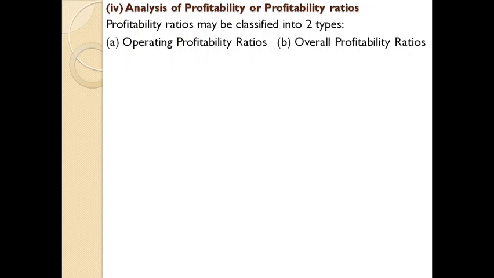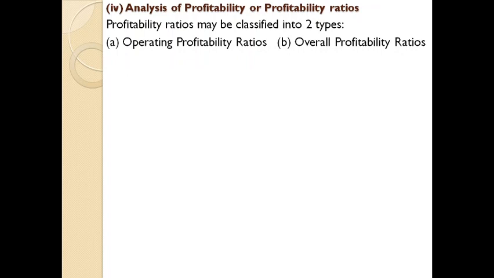Unlike that, overall profitability ratio considers profits on the basis of all those operations that may be directly linked with the business or indirectly linked with the business. That is the difference between operating profitability ratios and overall profitability ratio. And again, these two ratios are subdivided into different categories.